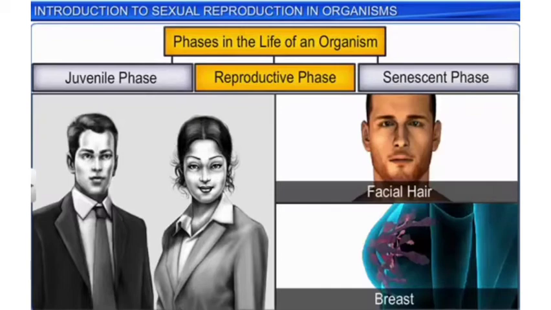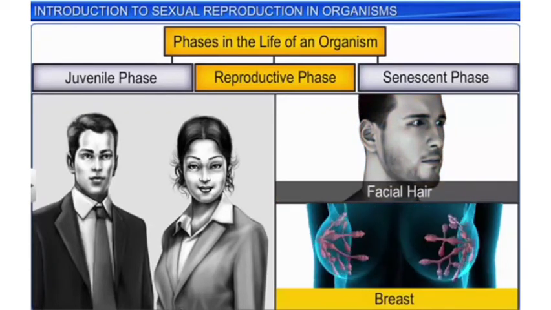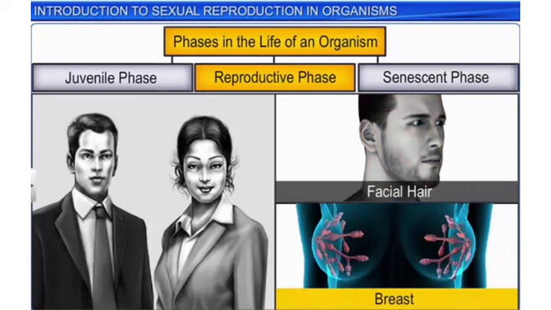In human beings, for example, the reproductive phase, which starts with puberty, leads to the development of male and female secondary sexual characters such as facial hair in males and breasts, which are seen more prominently in females.